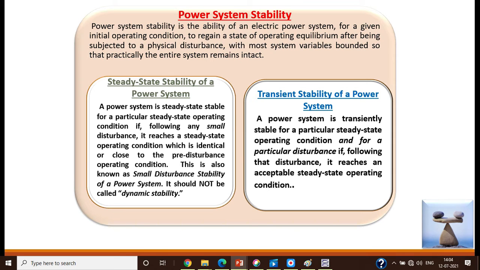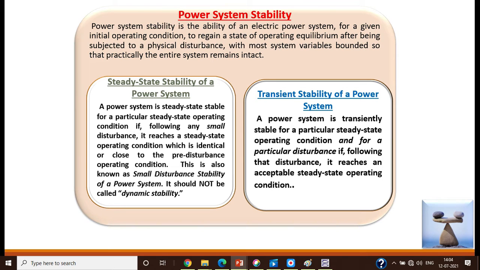In steady state stability, the power system has steady state stability for a particular steady state operating condition if, following any small disturbance, it reaches a steady state operating condition which is identical or close to the pre-disturbed operating condition. This is also known as small disturbance stability studies of the power system.